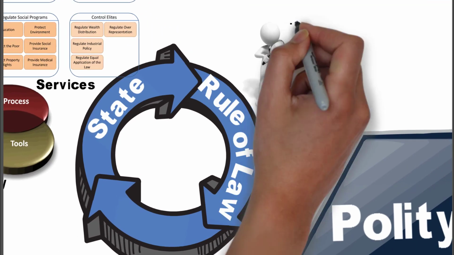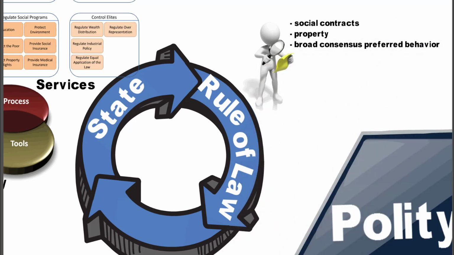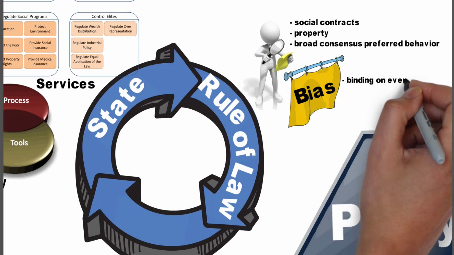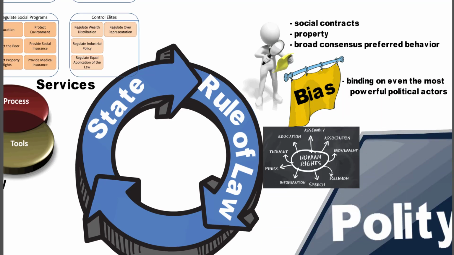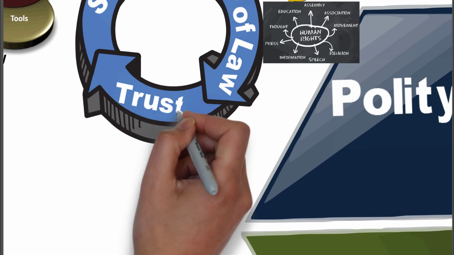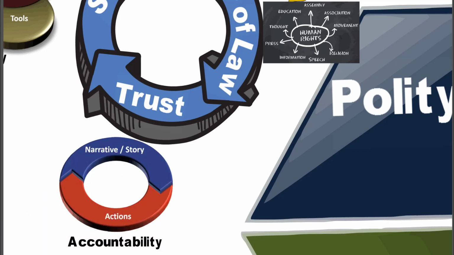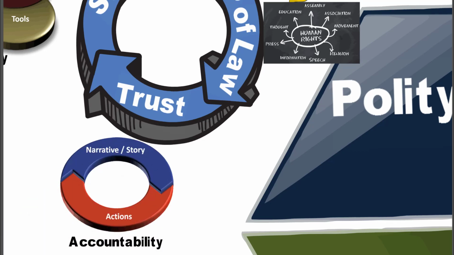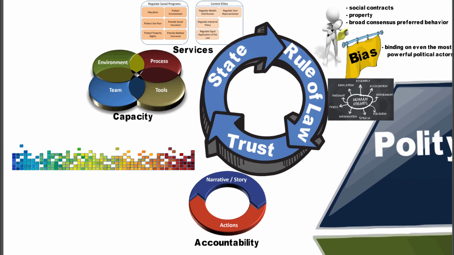The second thing is that it focuses on the rule of law, which basically focuses on social contracts, property, and a broad consensus of preferred behaviors. It should be binding on even the most powerful political actors and hide behind a curtain of bias. It should also emphasize human rights. So that's what the rule of law is. And the last one is trust, which is really related to accountability. That's the narrative or the story that people are telling us, that their actions should follow along with the story that they're telling.